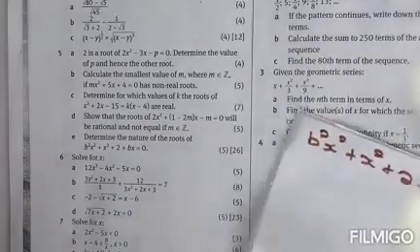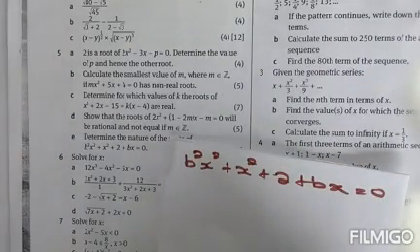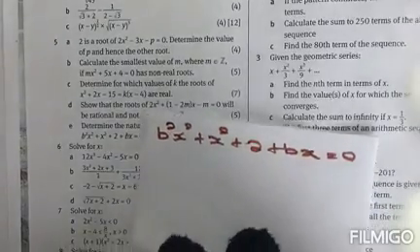Question E says, determine the nature of the roots of b squared x squared plus x squared plus 2 plus bx equals 0.